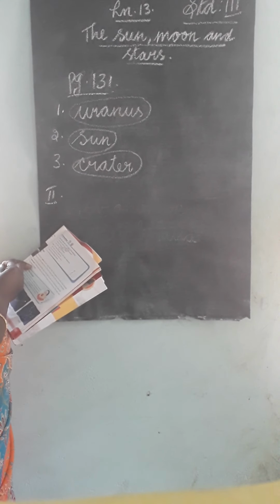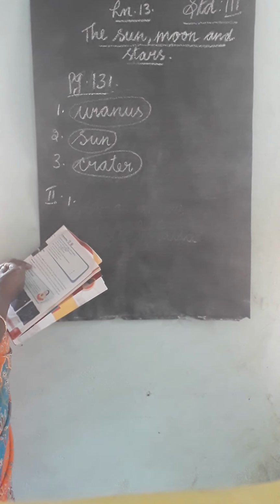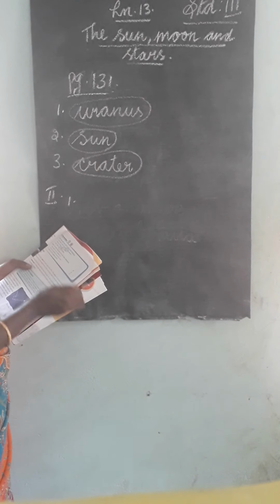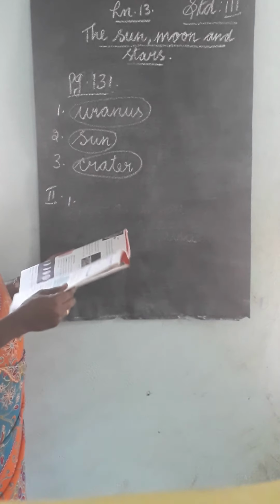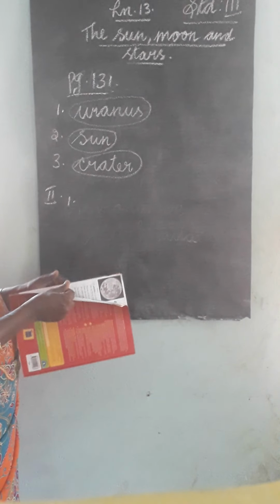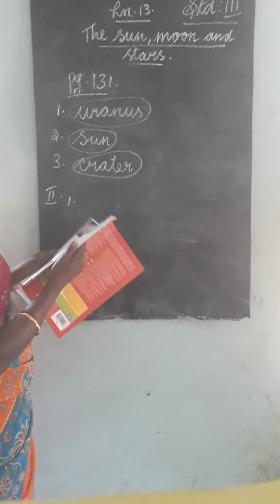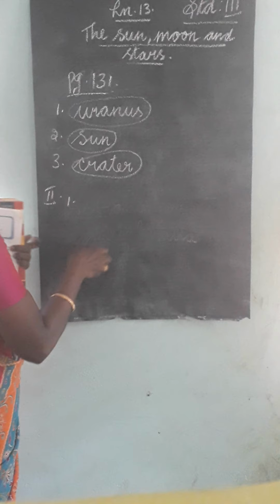Then Roman numeral 2. Write T for the true and F for the false statement. First one: the moon is our closest star. Is it correct? False. The answer is false.